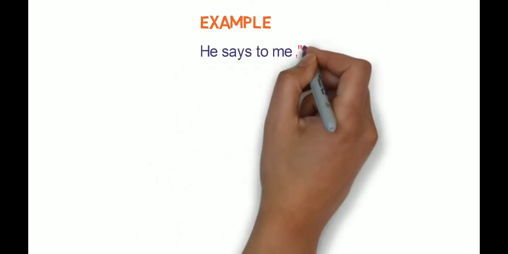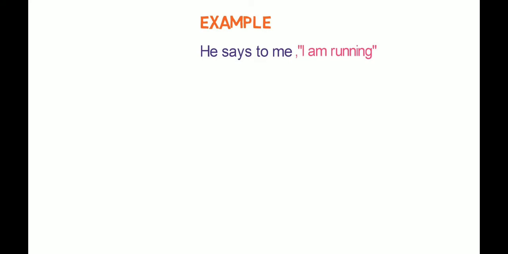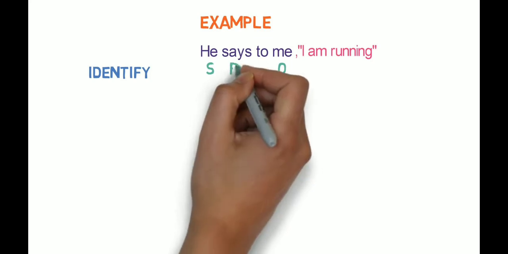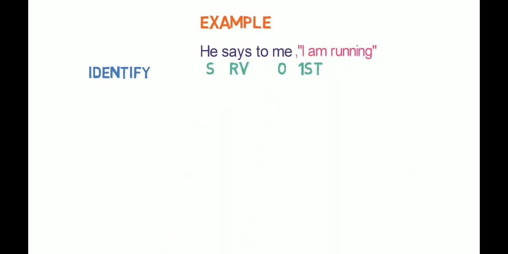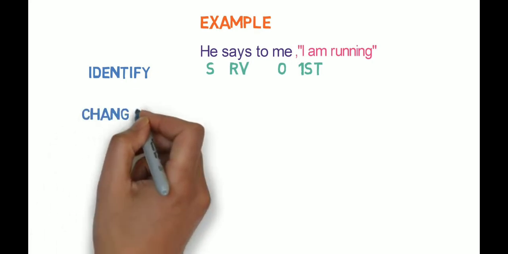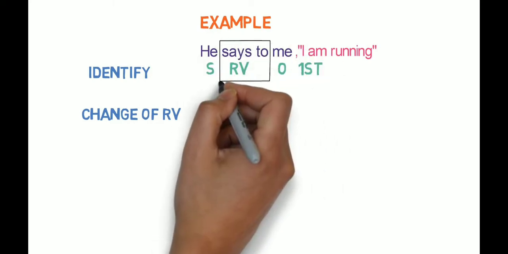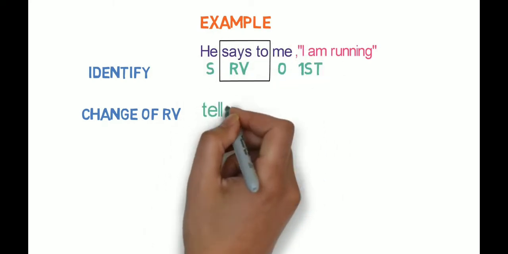He says to me, I am running. The first step here is identification. Here, he is the subject, me is the object, and says to is the reporting verb. And as says to is in present form, we will not check the tense. Second step is change of reporting verb. As per the workflow we studied, says to will be converted to tells here.